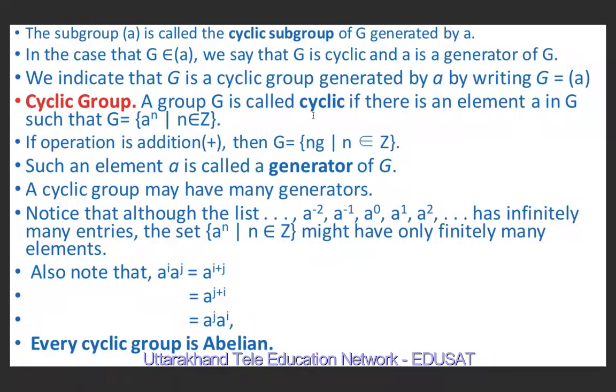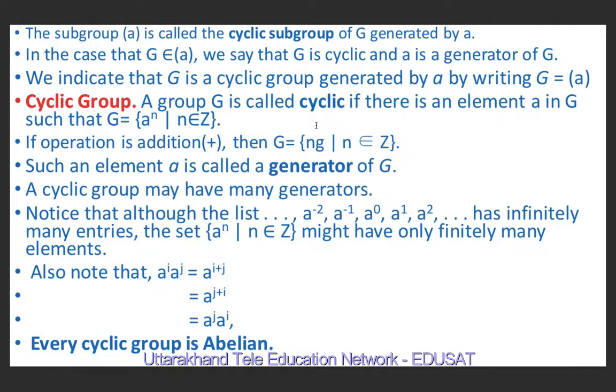A group G is said to be cyclic if there is an element a in G such that G is equal to a raised to power n such that n belongs to Z. If the operation is that of multiplication, then we write G equal to g^n such that n belongs to Z. Here g is nothing but an element of G. Such an element is called the generator of G. Here a is the generator of G, here g is the generator of G. Here also we can write a, it hardly makes any difference.